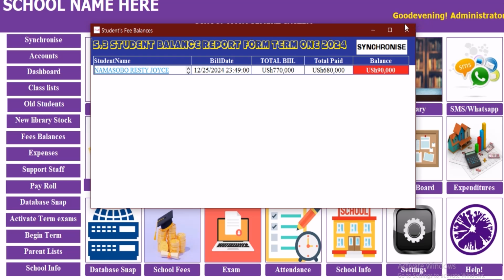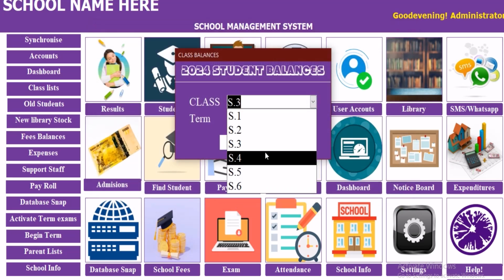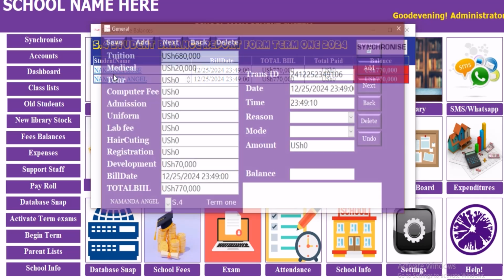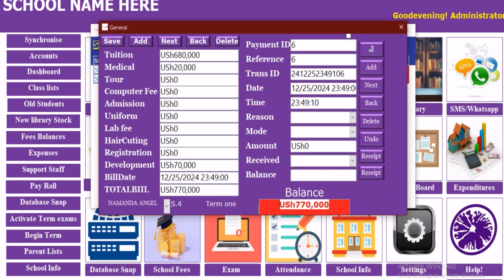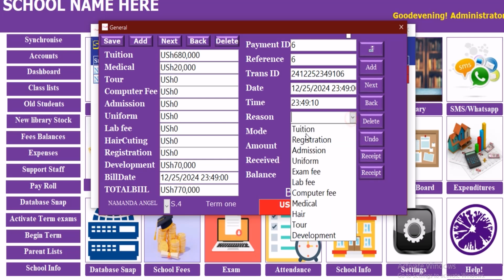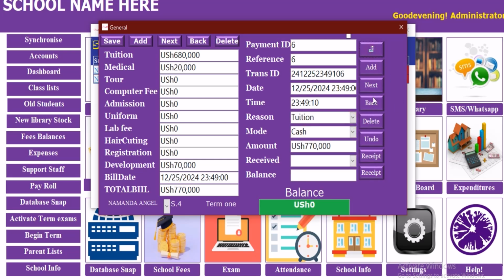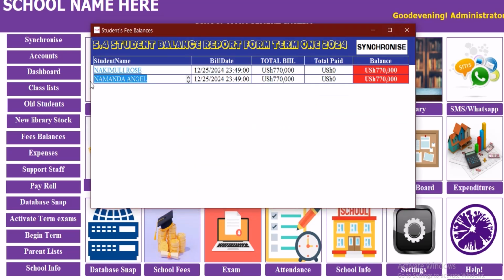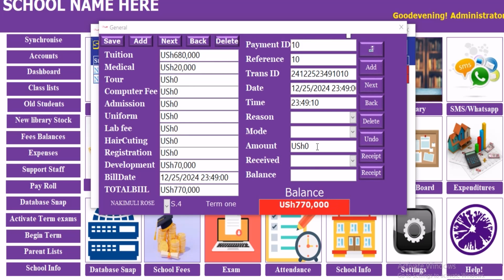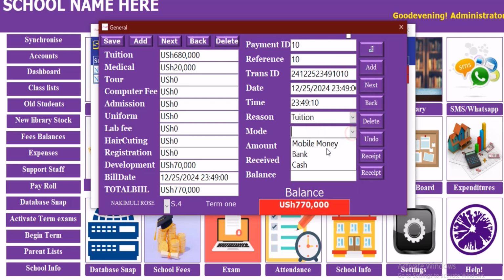Now from there we can continue to other classes. We can go to this class, and therefore we also pay everything. We pay everything there at once. Okay, here we shall receive by cash, and it is tuition, and the balance is 0, and who received is the bursar, and that is it. We can say this one received this amount, and it is